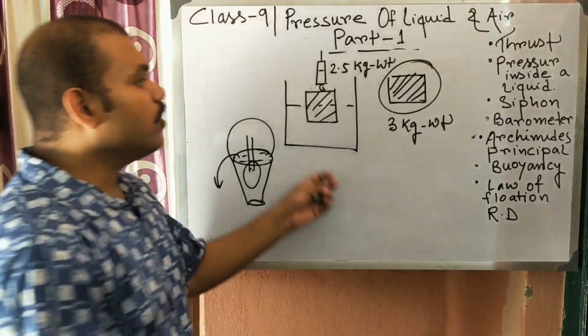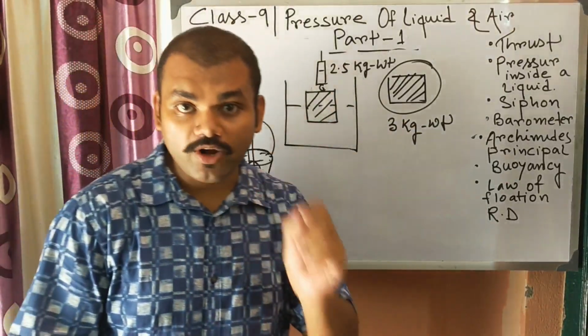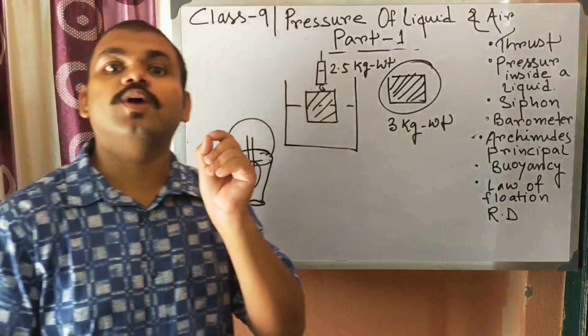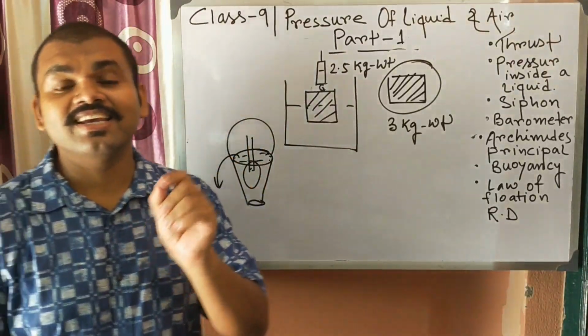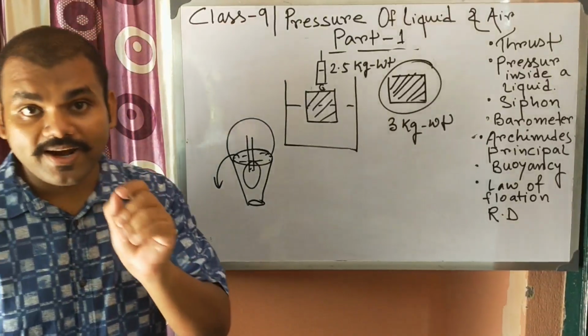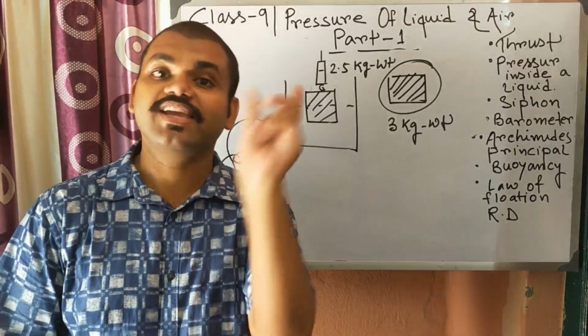So Archimedes principle states that when a body is partially or fully immersed into a fluid at rest, there is an apparent weight loss of the body, and the apparent weight loss is equal to the weight of the fluid displaced by it.